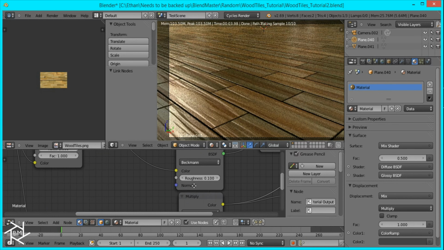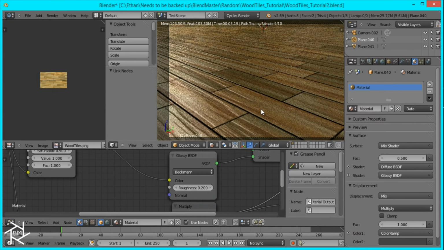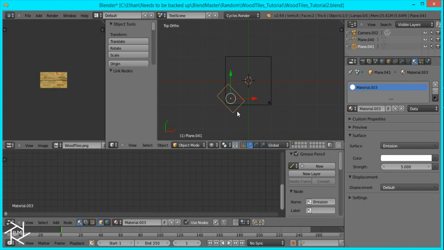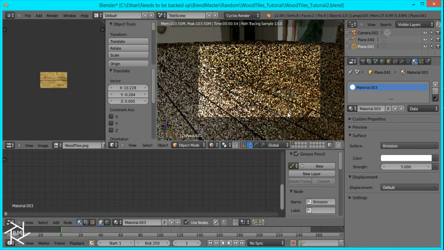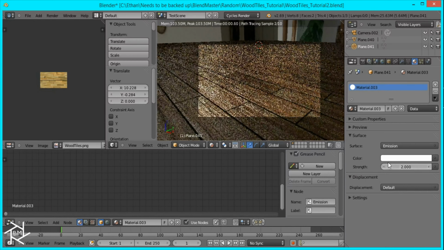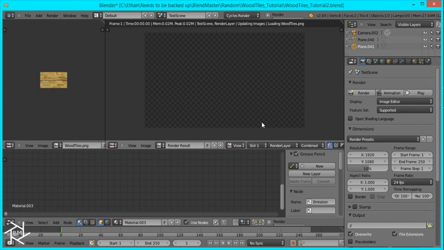Okay, might increase our roughness value to 0.2, and I think that's looking pretty good. I'm just going to reposition this plane over here, and I might bring that strength down to 2. Yep, and that's looking pretty good, so I'm just going to render this out right now.